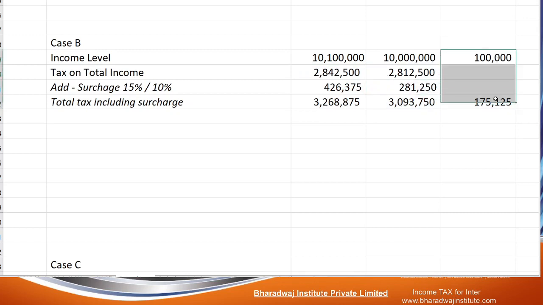So if you look at it, income is more by 1 lakh compared to the 1 crore earner. The 1 crore 1 lakh person earns 1 lakh more. But what is the tax he is paying? What is the tax he is paying extra?